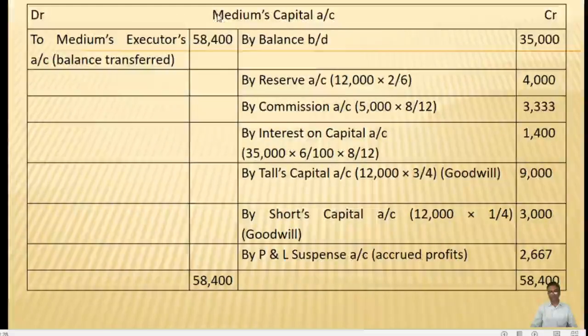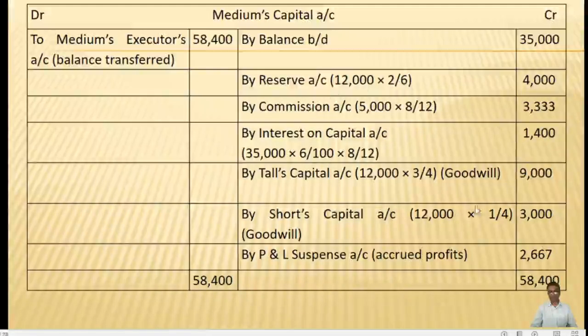This account will be closed. The medium's capital account will be closed by transferring the balance existing in the capital account of the deceased partner to his executor's account. So we have to record on the debit side, to medium's executor's account, 58,400. This is how the capital account is prepared.